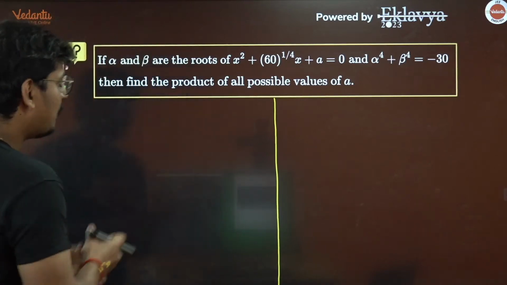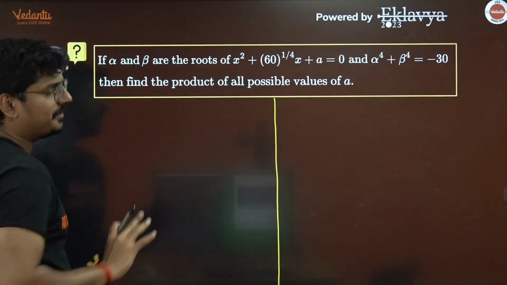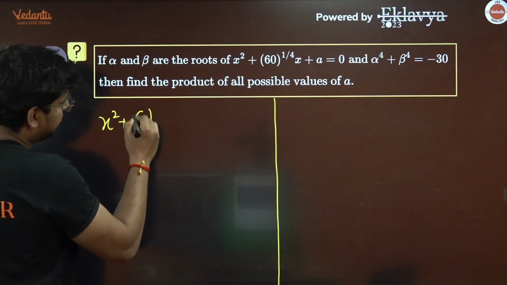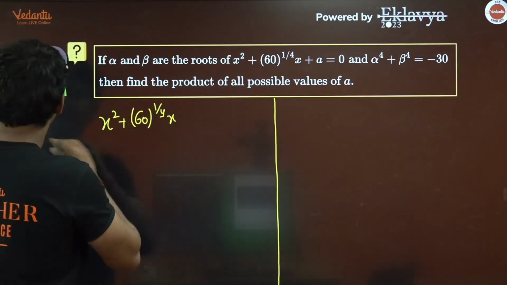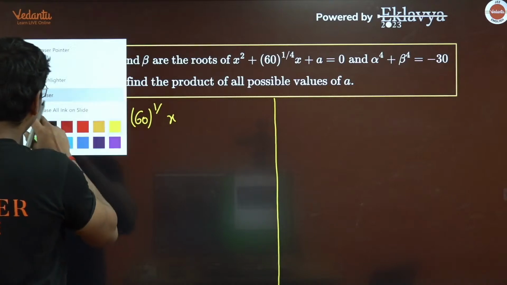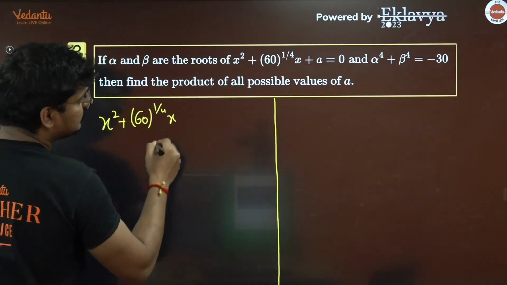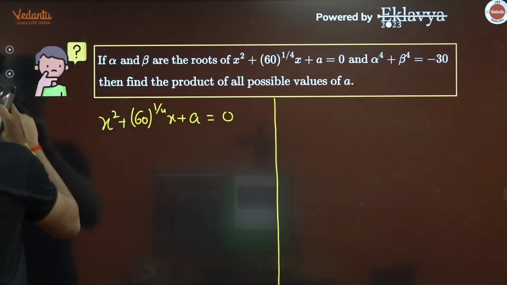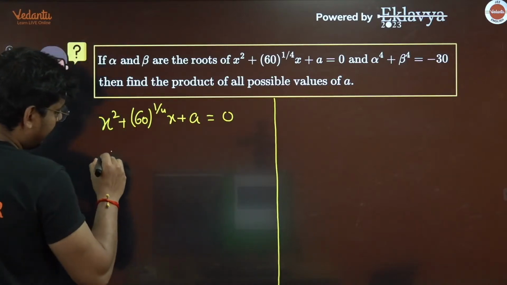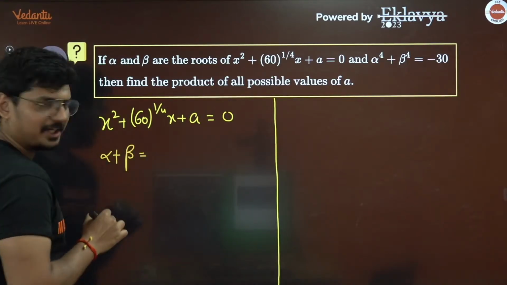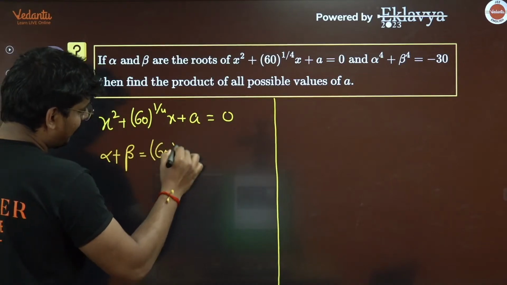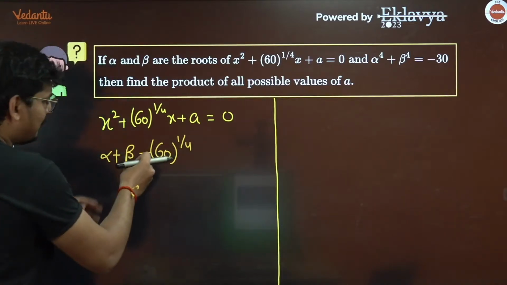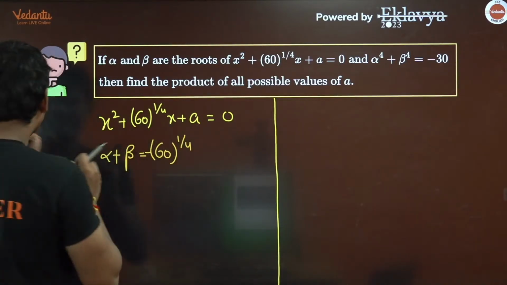So in this question, alpha and beta are the roots. Let me write down this equation for you: x square plus 60 whole raised to 1 by 4 into x plus a is equal to 0. Now alpha and beta are the roots of this equation. So from here, what is alpha plus beta? It's minus b by a, so minus 60 whole raised to 1 by 4.